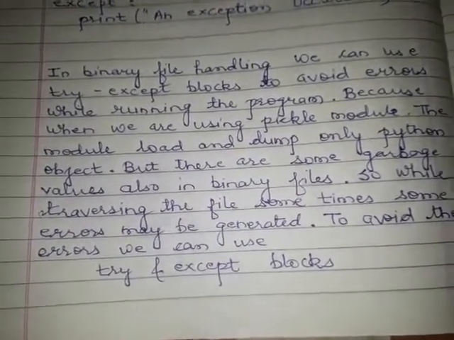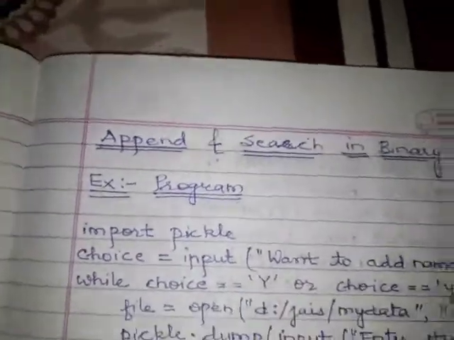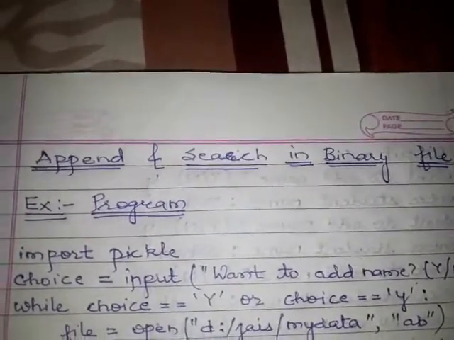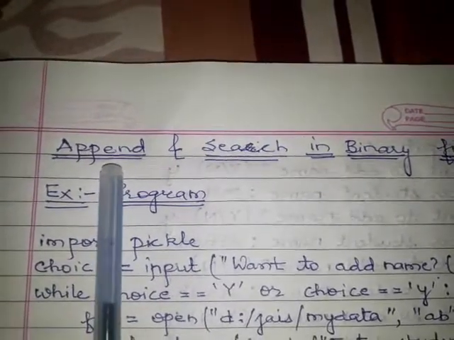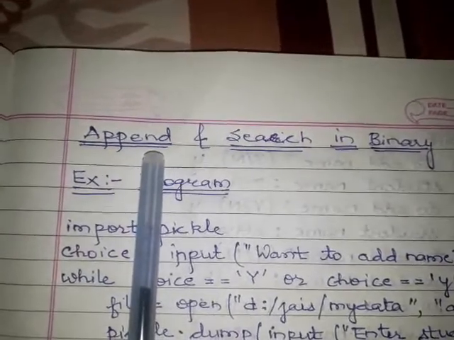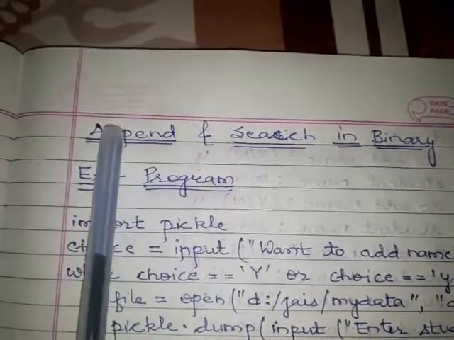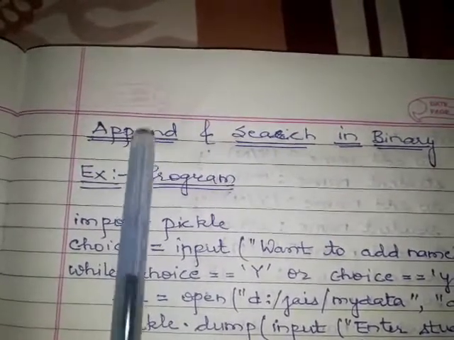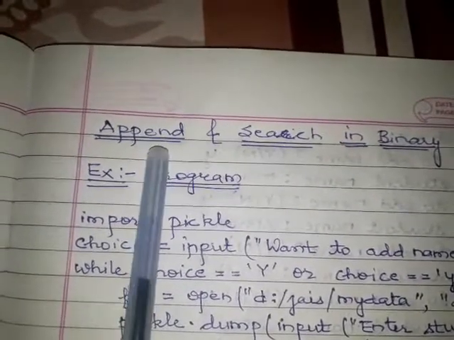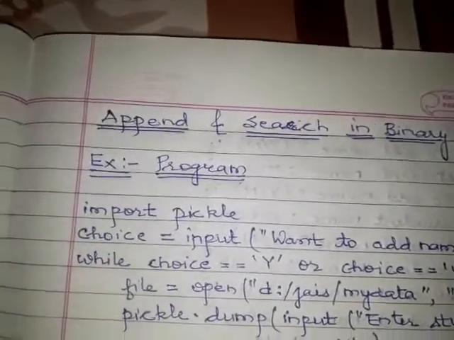Now our next topic is append and search in a binary file. Append and search in a binary file means I am going to add some string values in the binary file, and then I will search for any value. If it is found in the file, it will give a message and the location of that value, and if it is not found in the file, it will say the data is not found. So here is a simple program.